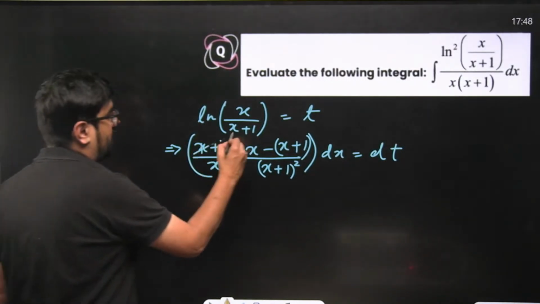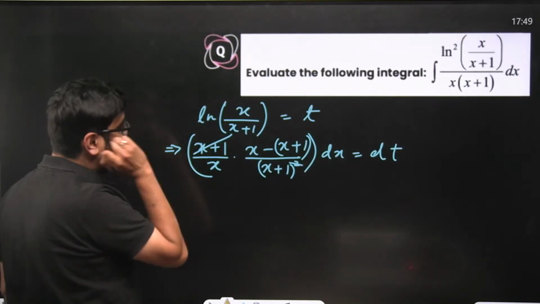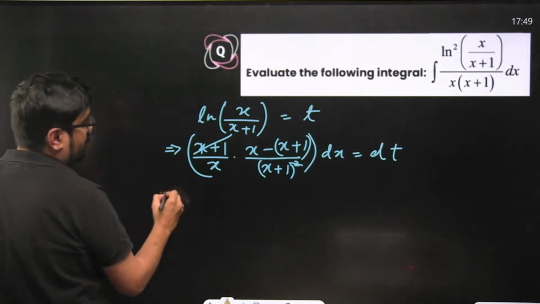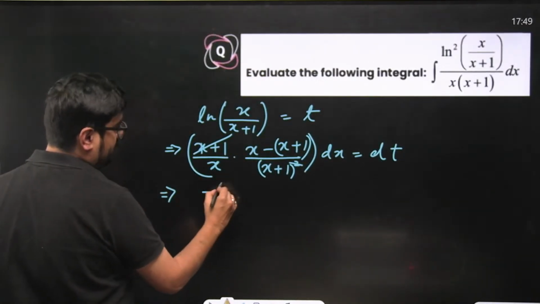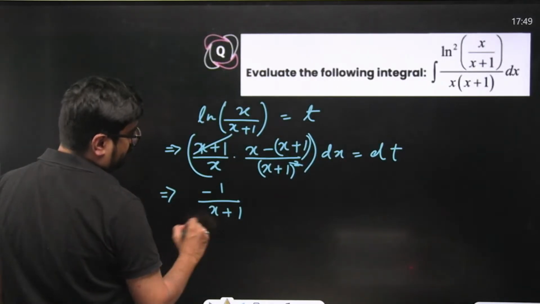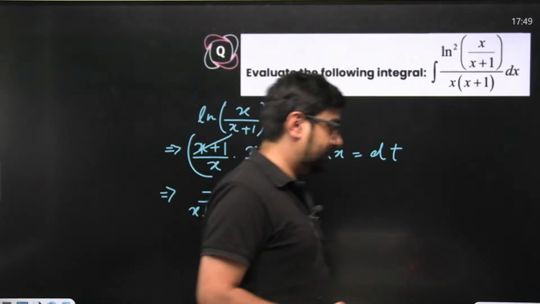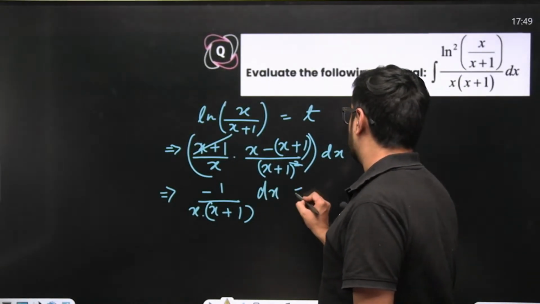One x plus 1 is going over here. Okay, x minus x became 0. 1 by x into x plus 1, that is going to remain. Minus 1, actually, minus 1. So this thing first let me write, minus 1 upon x plus 1. Minus 1 upon x into x plus 1, that will remain. Or here dx equal to dt.